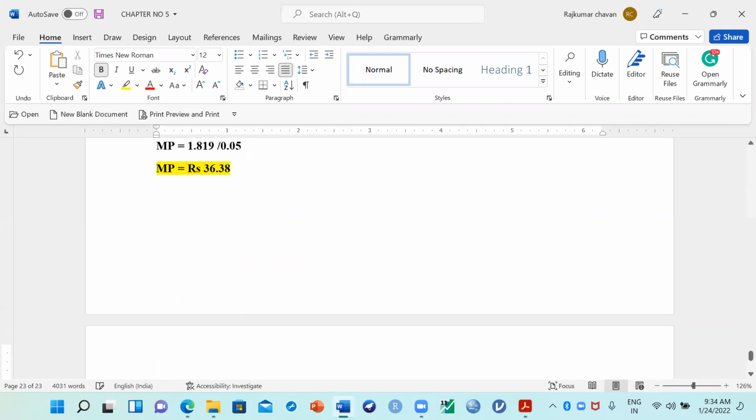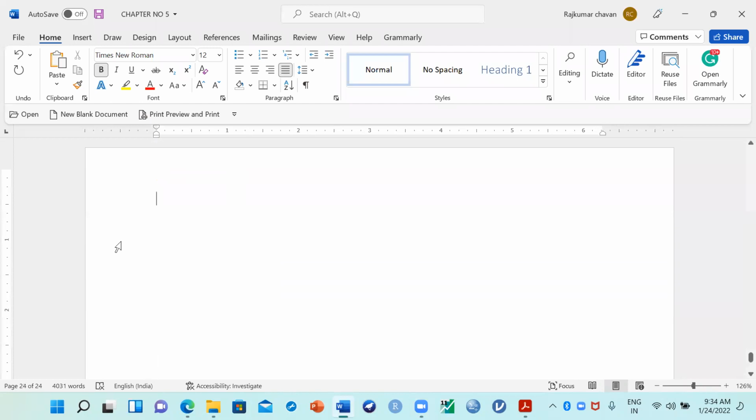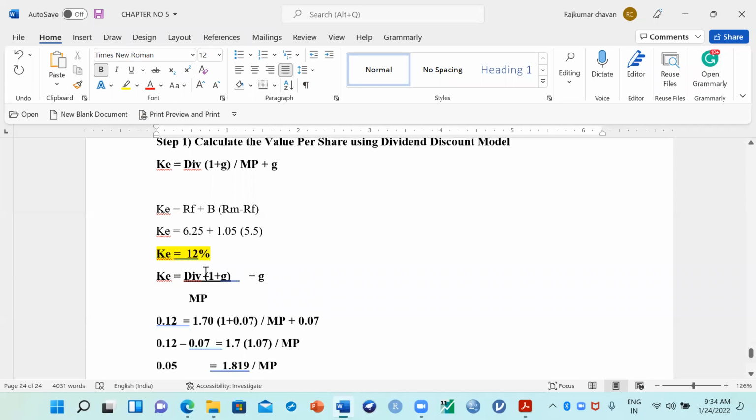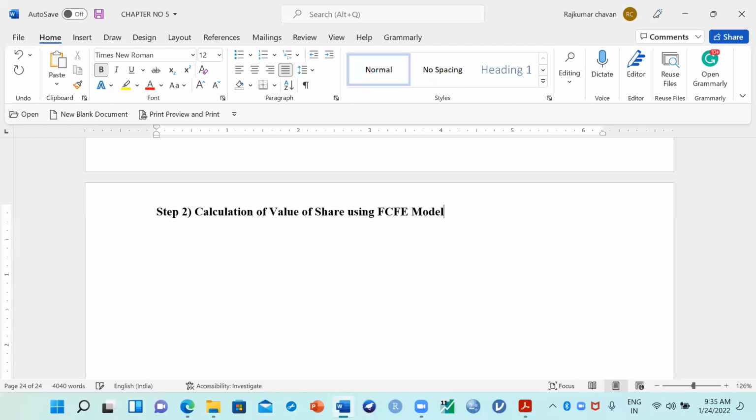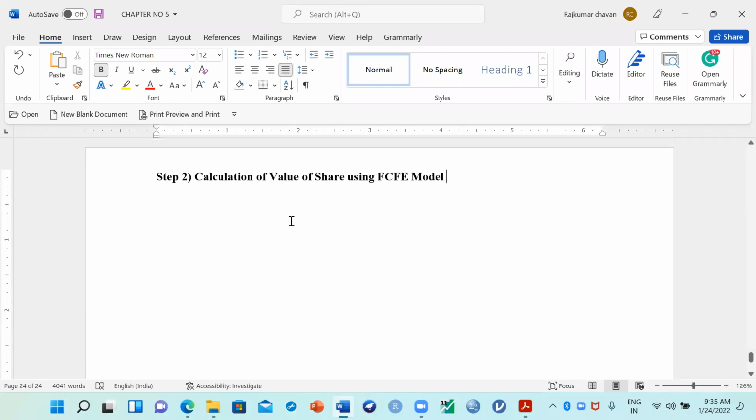Now let us go to the second one. The second method. Step number 2: calculation of value of share using the FCFE model. Now, how to calculate the value using the FCFE model? Based on this information, we have to calculate.